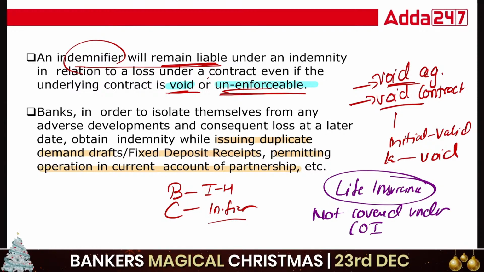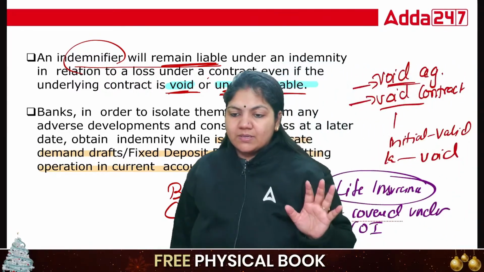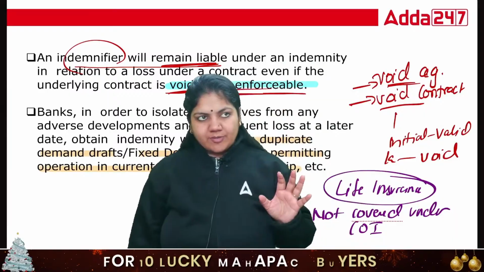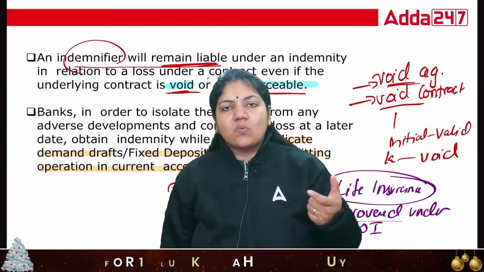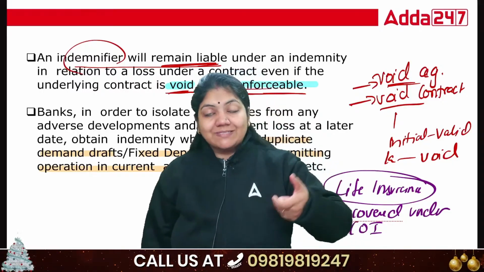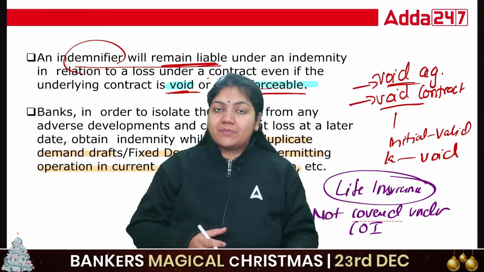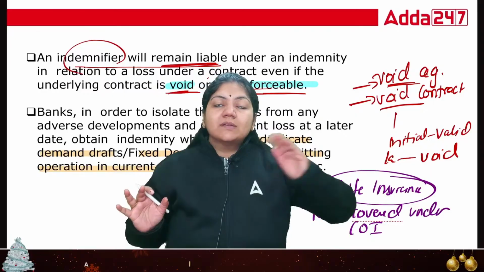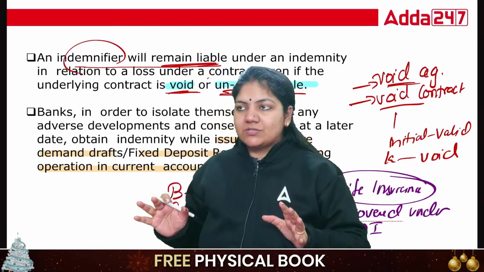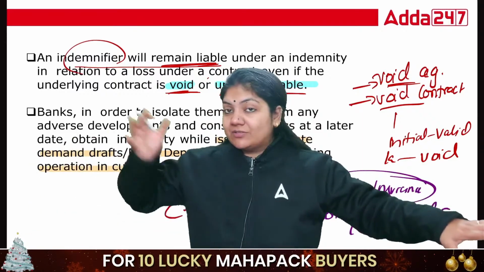So why is life insurance not covered under the contract of indemnity? The simple concept is that in life insurance, suppose person X has taken life insurance of 1 crore. If X dies, then the money will come to the family members. So life insurance is not a contract of indemnity. But in other insurance, suppose I have taken health insurance of 25 lakh and am admitted, 25 lakh will not come.